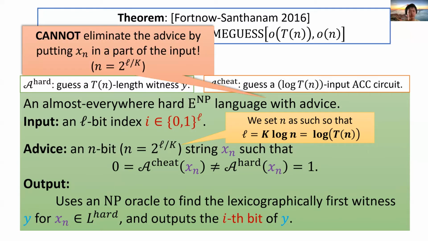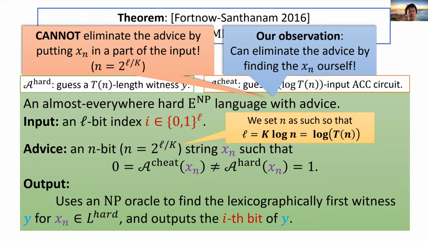Unfortunately, it is not easy to eliminate the advice. In particular, the previous trick does not apply. We cannot take x_n as a part of the input, since it is too long. The hardness from y is sub-exponential in L. Note that n is already exponential in L. So we can only get a trivial sublinear lower bound if we take x_n as a part of the input. Here comes our key observation.